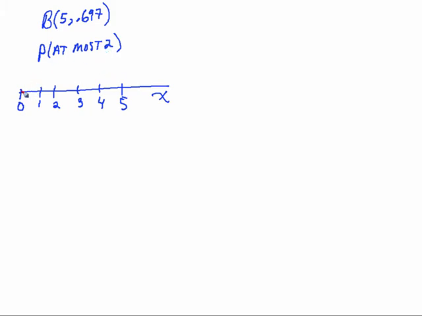So at most 2 means 0 is part of it, 1 is part of it, and 2 is part of it. In other words, 0, 1, and 2 all count as at most 2. So it's up to and including 2. How do we calculate that probability? Well, there's a couple of different ways we could do it. You could say this is the probability of x being equal to 0, plus the probability of x being equal to 1, plus the probability of x being equal to 2. And I could use Bino PDF for each one of these and then add the 3 numbers together. But one would think that those smart folks at Texas Instruments have come up with a way of doing that on its own, and yes, they have.